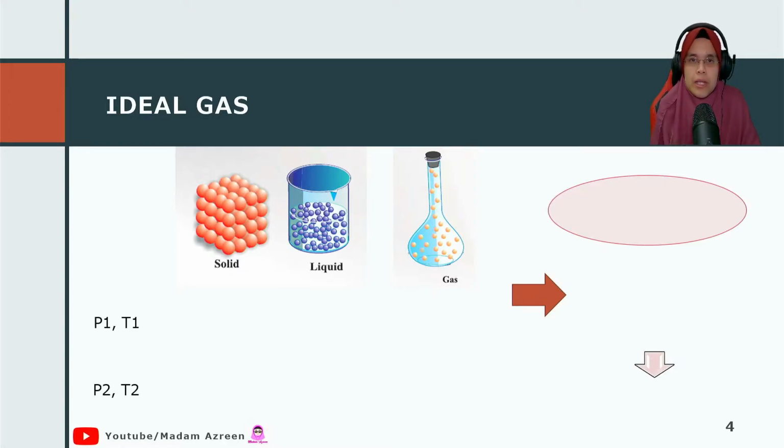Okay, let us come back to the properties of solid, liquid and gas. Let's say I have two temperatures and two pressures, T1, T2, P1 and P2. What happens to the density and volume of a solid and liquid is that they remain the same.